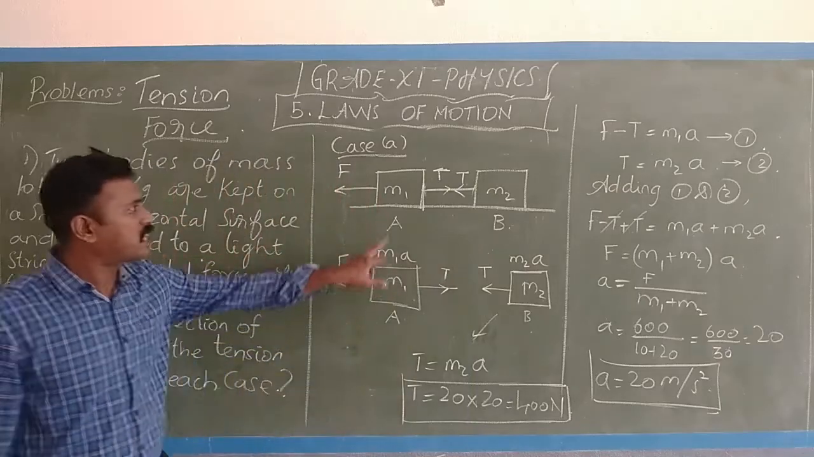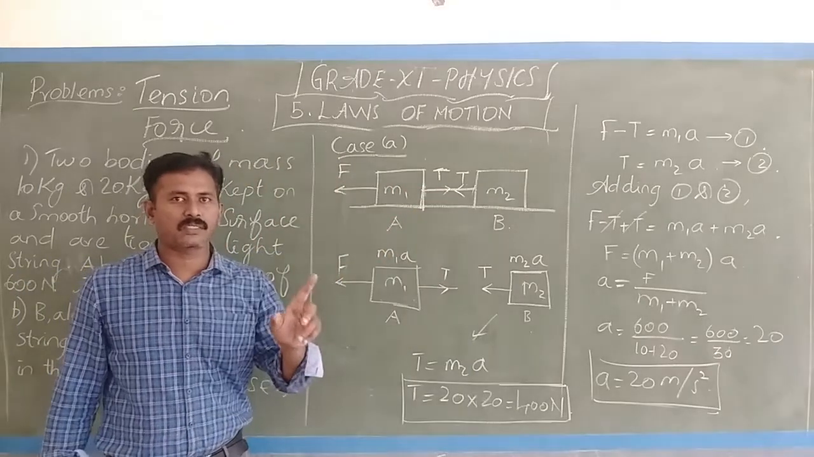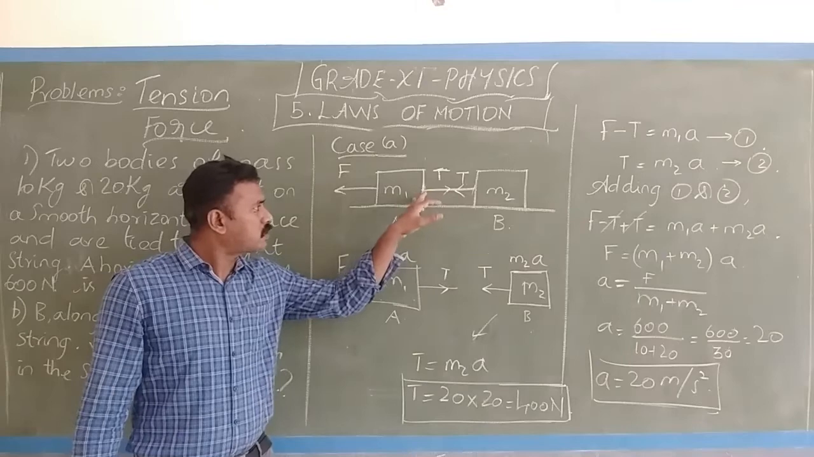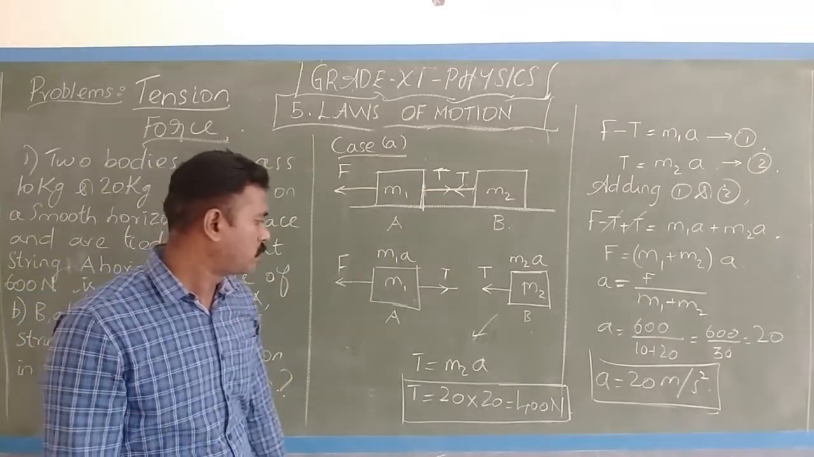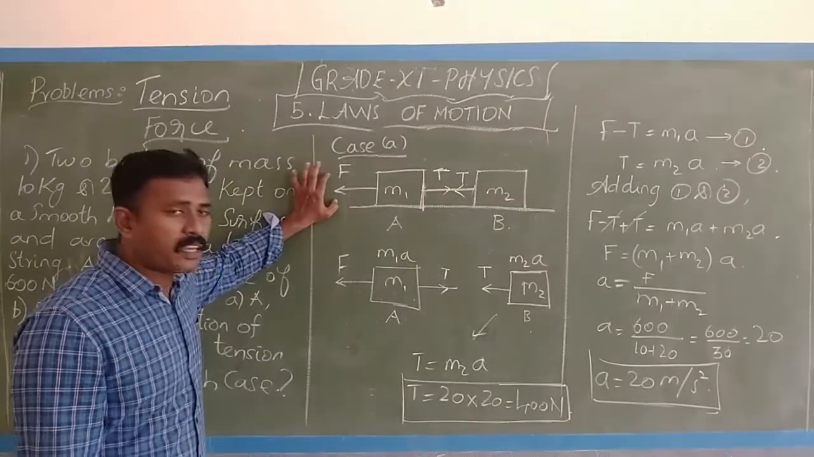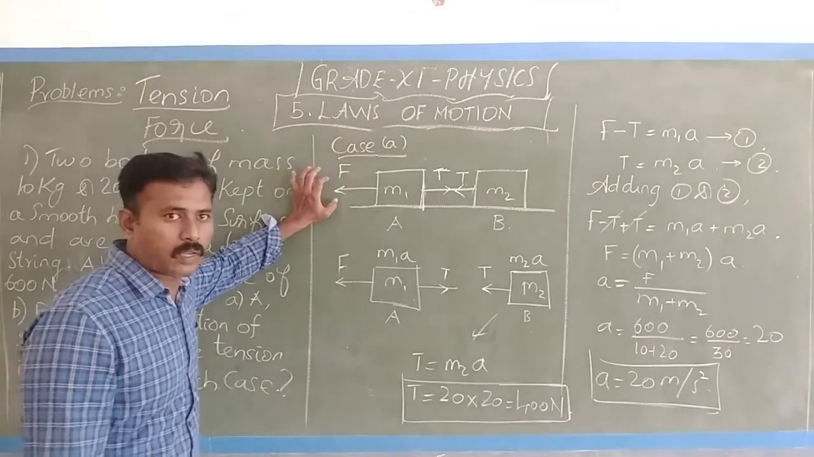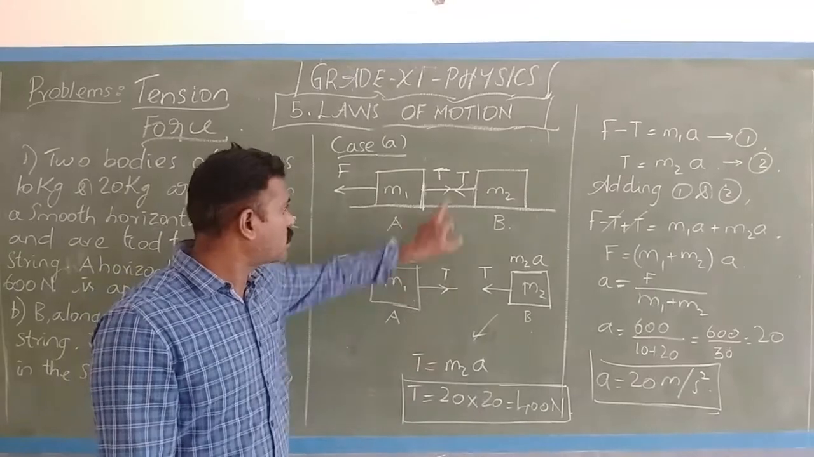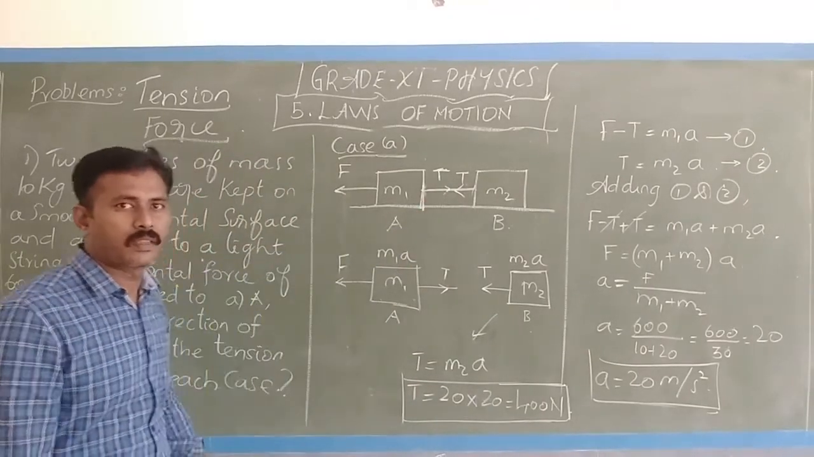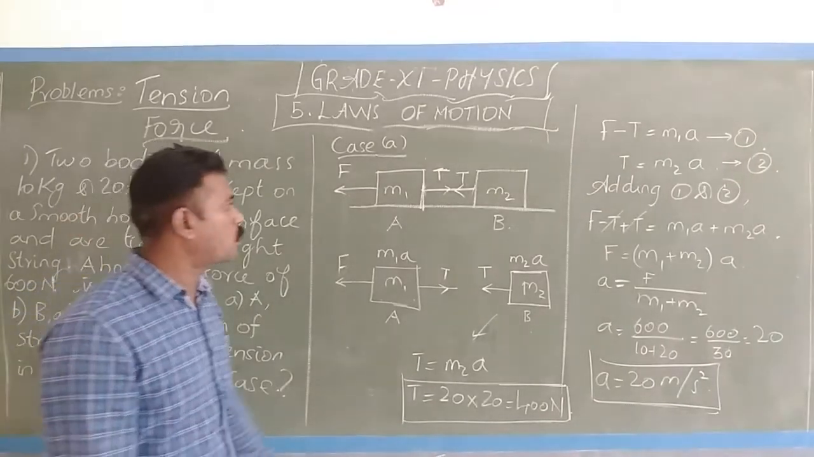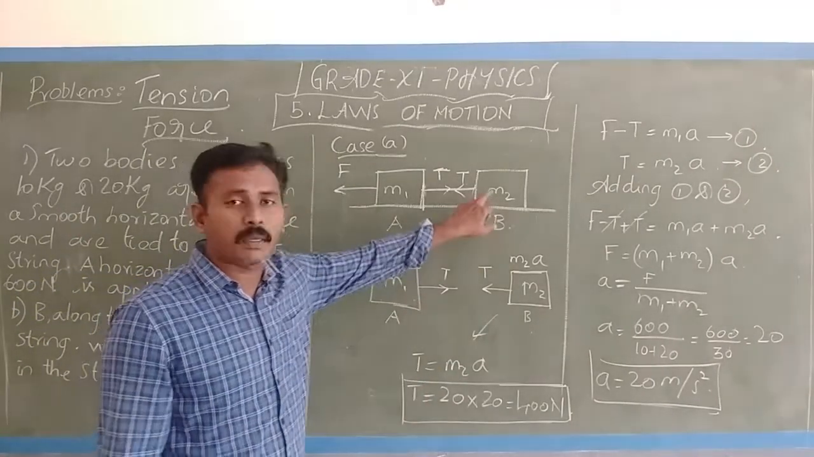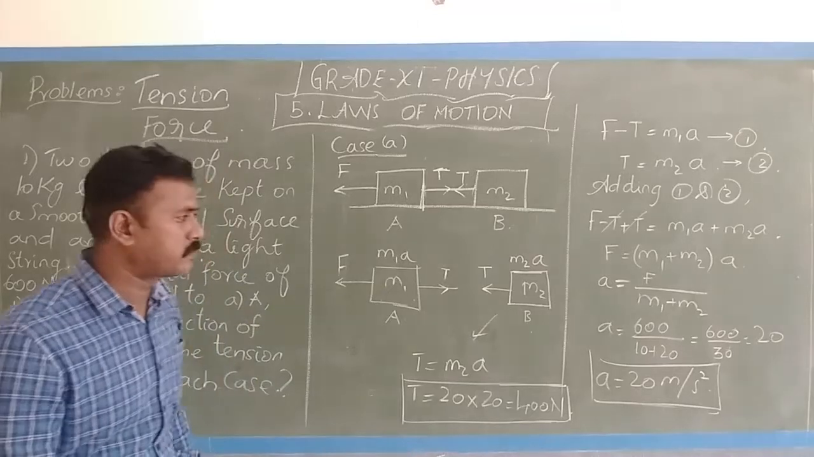So the tension in this string, because this string has to handle object A and object B. Now the applied force is 600 Newton. The tension in the string is 400 Newton. So with the tension of 400 Newton, the object B is moved.